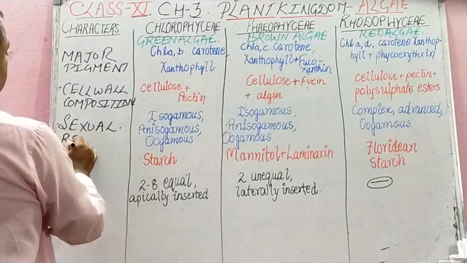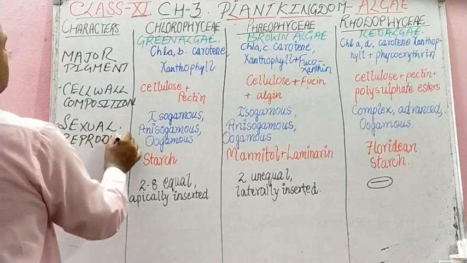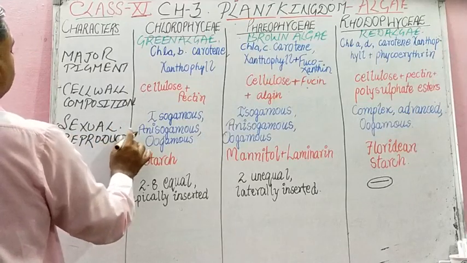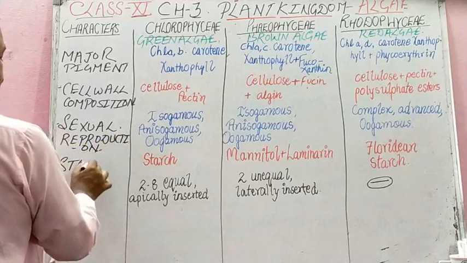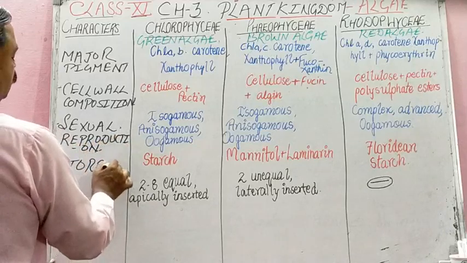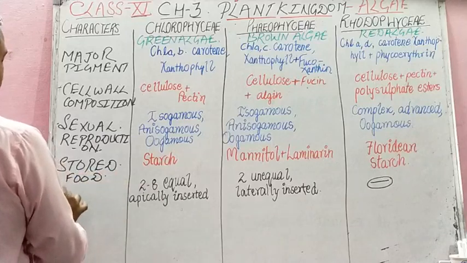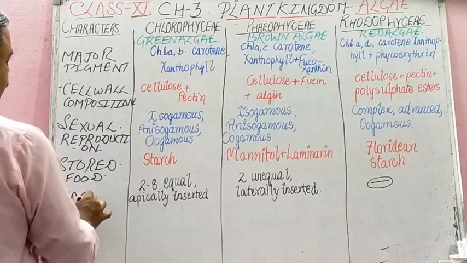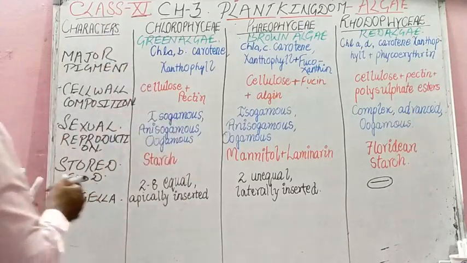What are the methods of sexual reproduction? Then stored food, and then flagella. So let us start one by one with these characters.